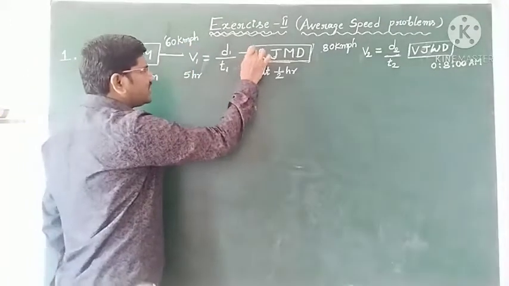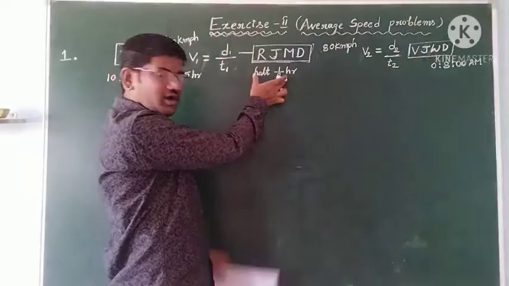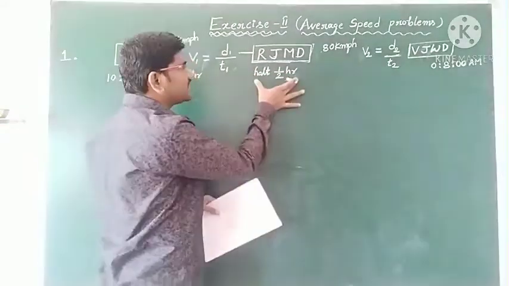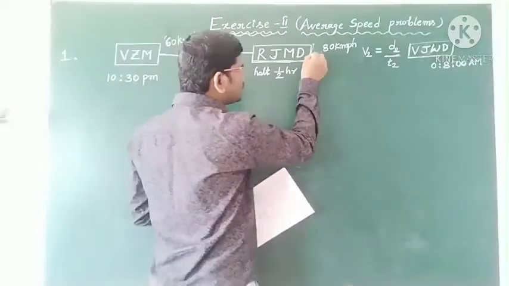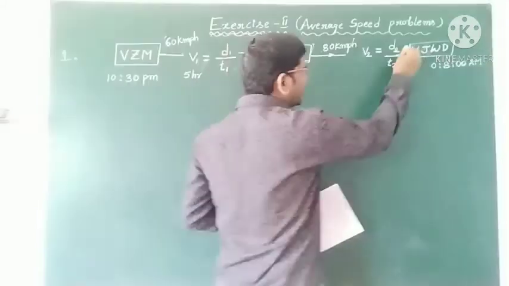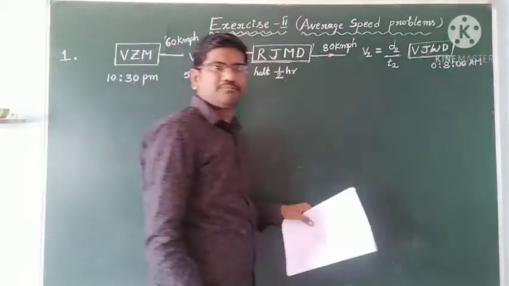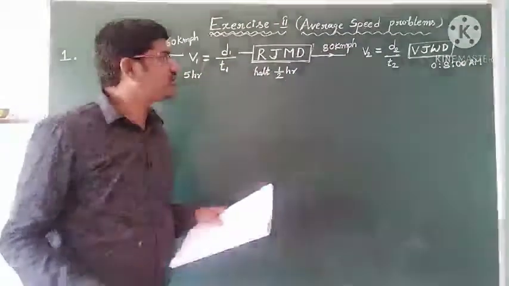And in Rajahmundry, they have taken a halt of half an hour. After that, it resumes with a speed of 80 km per hour and finally reaches Vijayawada at 8 a.m. So that is the given data in the question.